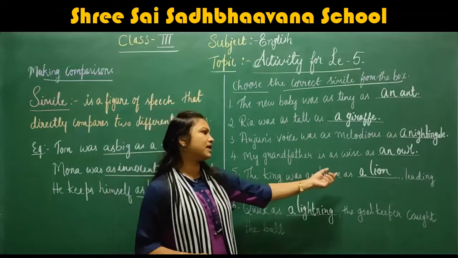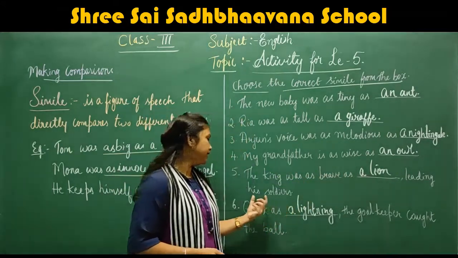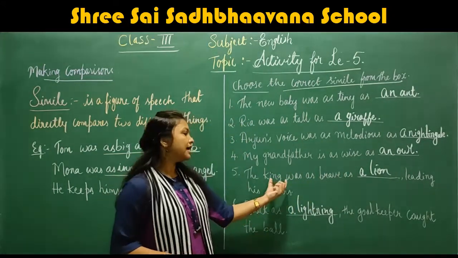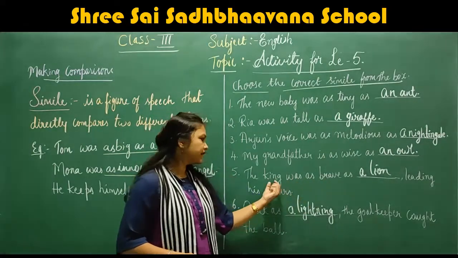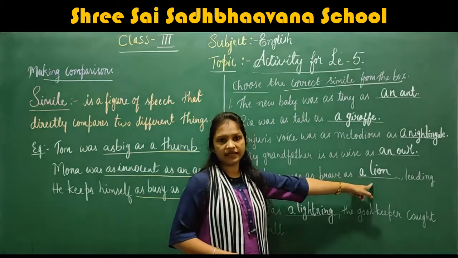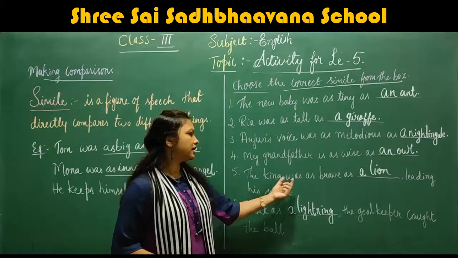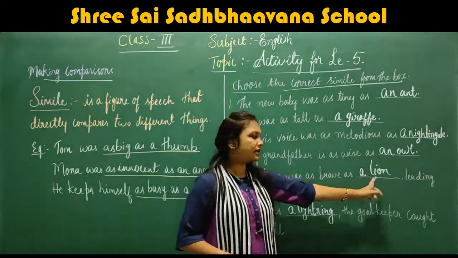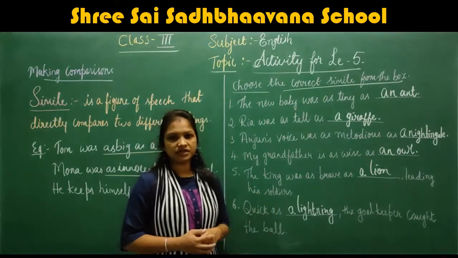The king was as brave as a lion leading his soldiers. Here, the king's braveness is directly compared to a lion. Understood? The king was as brave as a lion leading his soldiers.